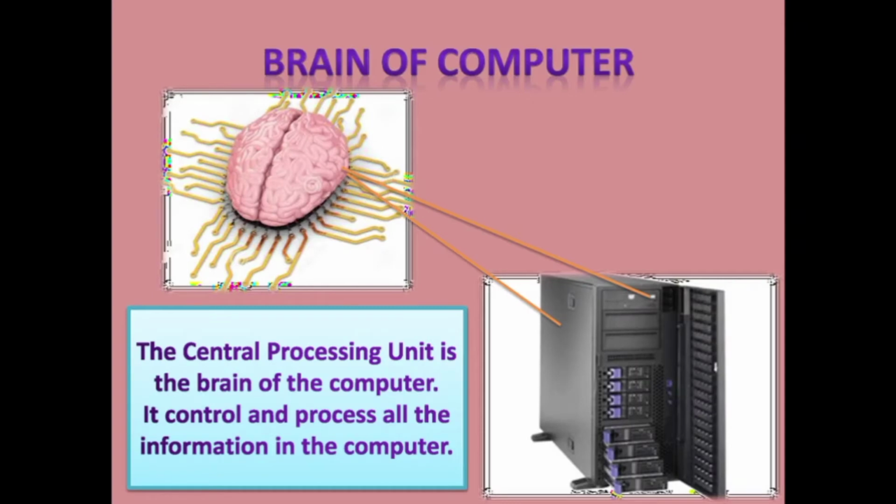The central processing unit is the brain of the computer. It controls and processes all the information in the computer.